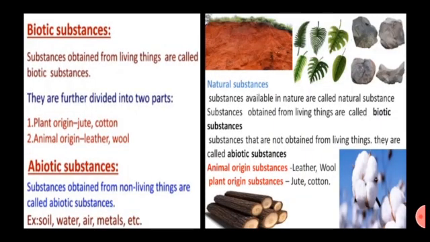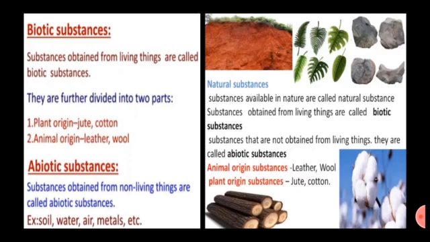Biotic substances: substances obtained from living things are called biotic substances. The biotic substances are divided into two categories. Those obtained from animals are called substances of animal origin. Examples: milk, leather, lac, silk, wool, etc. And those from plants are called substances of plant origin. Examples: cotton, jute, hemp, etc.